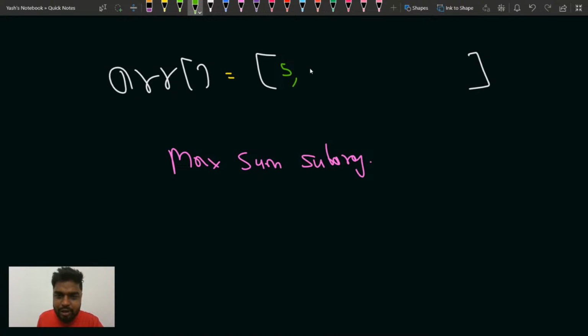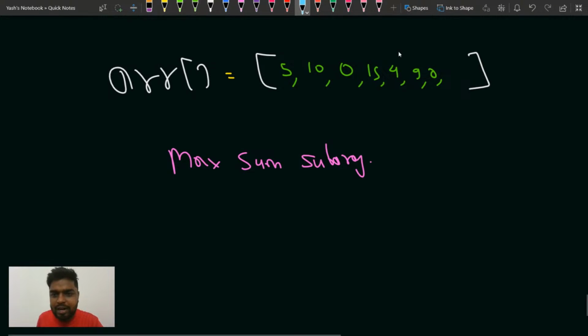Suppose you had 5, then you had 10, then suppose you had 0, then let's say 15, then 4, then 9, then 0, then let's say 11, and then 0, and then suppose 4 here. Can you tell me which is the maximum?